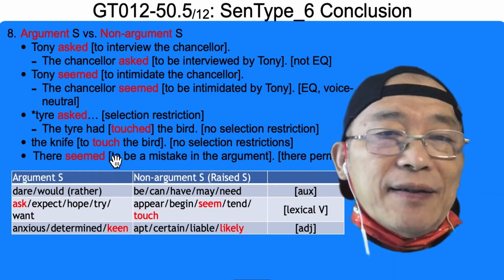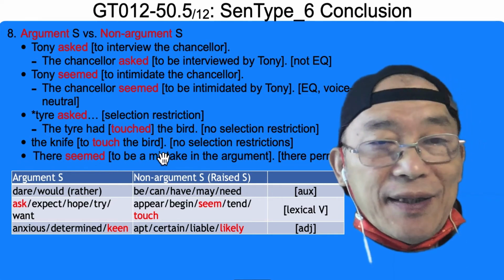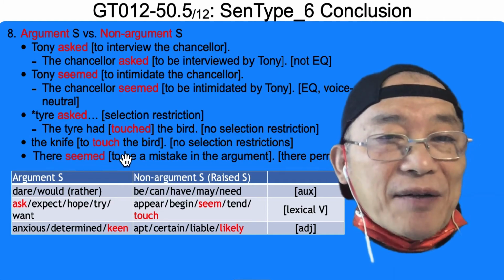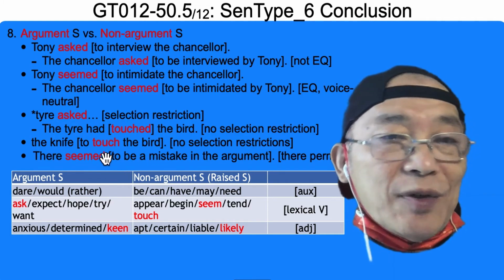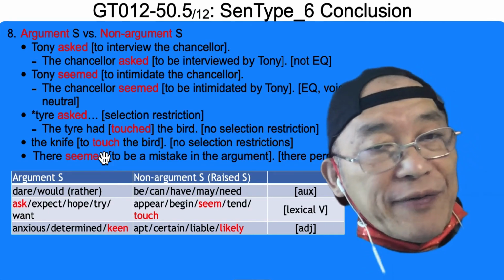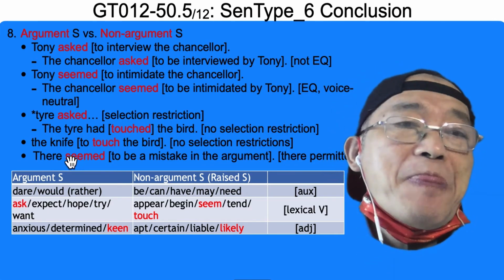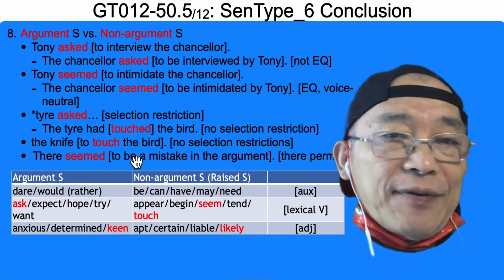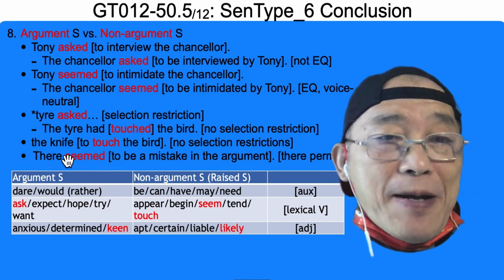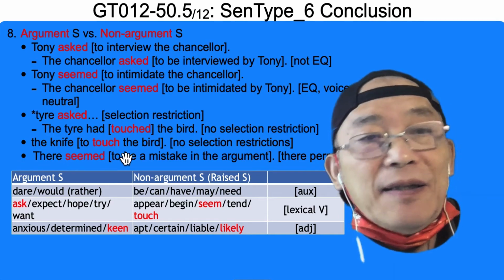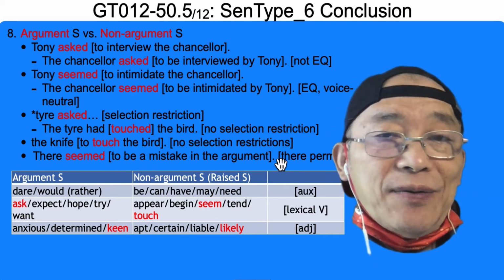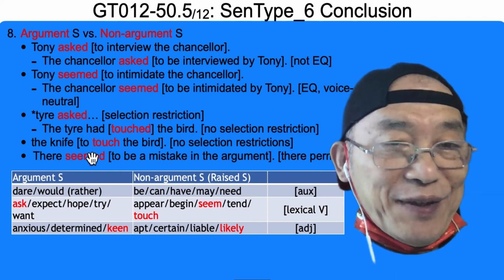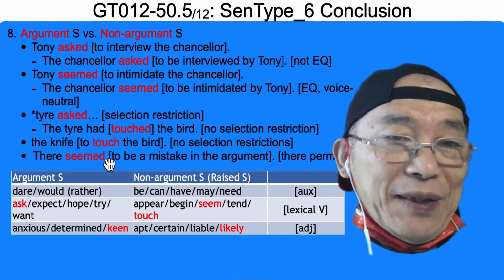The knife to touch the bird, it is afraid. This is not a sentence, this is just a noun phrase. To infinitive acting as a modifier, modifying the noun phrase. So this whole thing is a noun phrase. Yep, the subject for this. No selection restrictions. Because this is modifying this, so this is the subject for this. You can treat this this way.